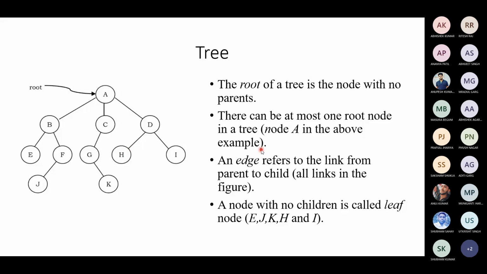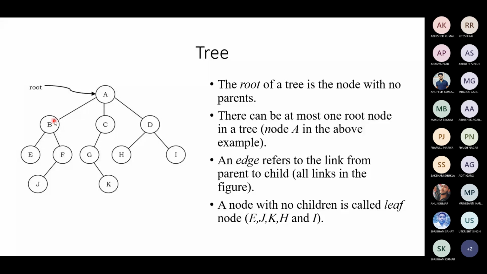So let us try to understand some more aspects of a tree. Now, if B, C, D have the same parent, what is the relationship between B, C, D? We call them siblings, like brothers and sisters.